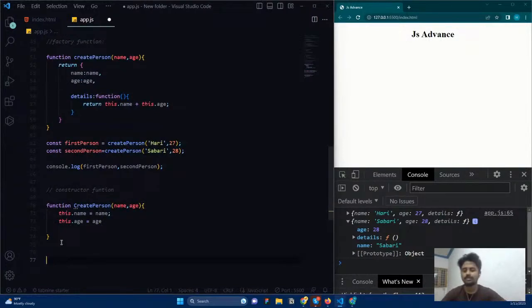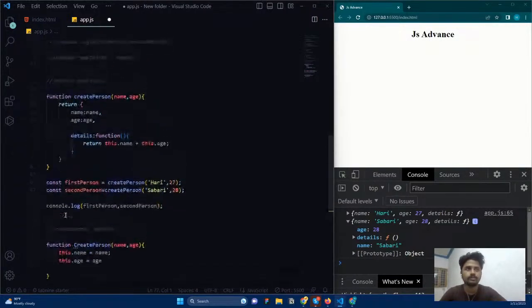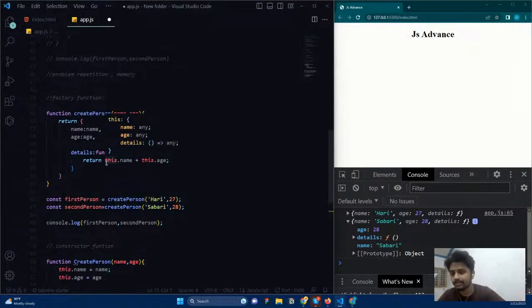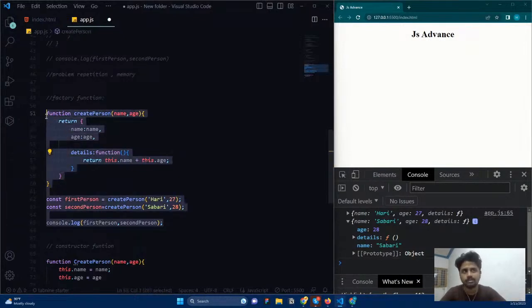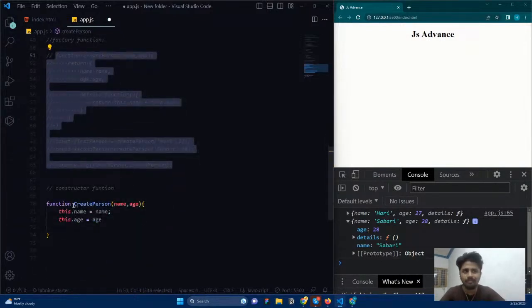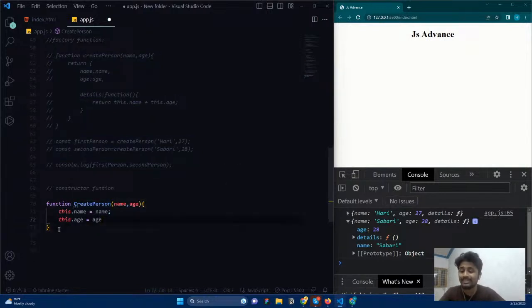Remember what I said about the this keyword. Inside an object, in a function, this always refers to the object that the function is a property of. So if the function is inside the object, this refers to that particular object. But here you can see we have a function that is not inside any object. So what does this refer to? We don't know, right? We need to know that. So how can we know?